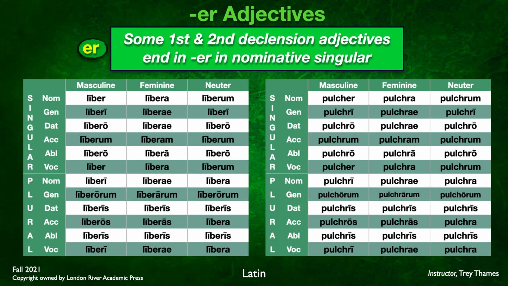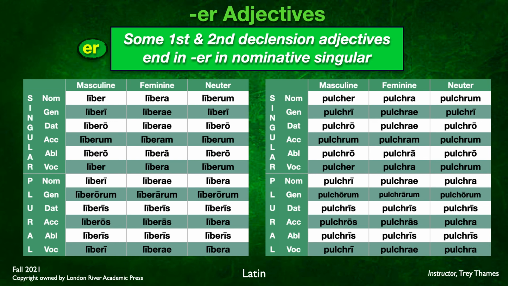However, there are some where the E drops out. Let's look at this other example on the right of the screen. Pulcher, pulchra, pulchrum. This adjective means beautiful. And you can see that the masculine has an E, but notice that the feminine and neuter do not. If you continue to decline this adjective all the way down, you'll notice in the genitive form for masculine, it goes to pulchri. The E has dropped out. The E has gone away. So you end up with pulchri, and then it's that stem that you'll have throughout: pulchro, pulchrum, pulchro. Now, that stem, P-U-L-C-H-R, will hold throughout feminine and neuter forms.